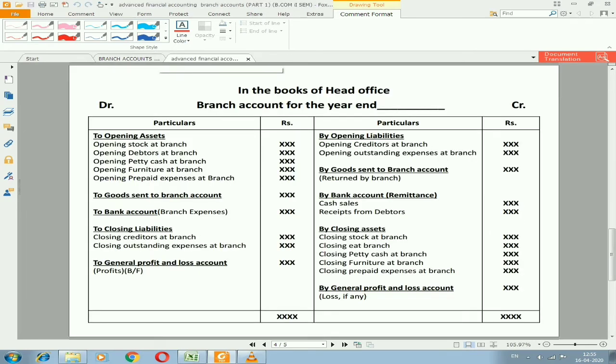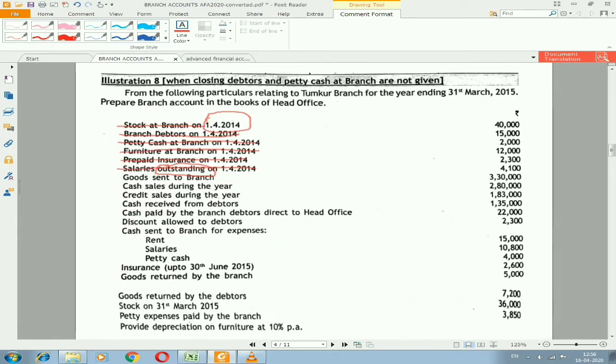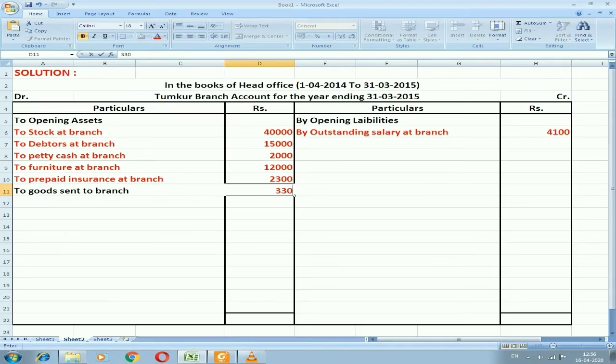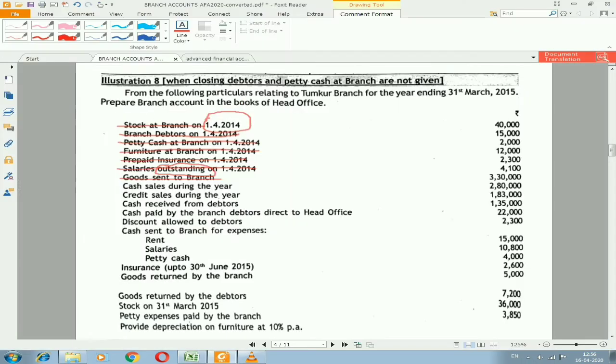For the format, I need to enter on the debit side as goods sent to branch. Here we have goods sent to branch, that is the goods actually sent by the head office to the branch, and we need to record. So to goods sent to branch, amount of rupees 3,30,000, which I have entered.